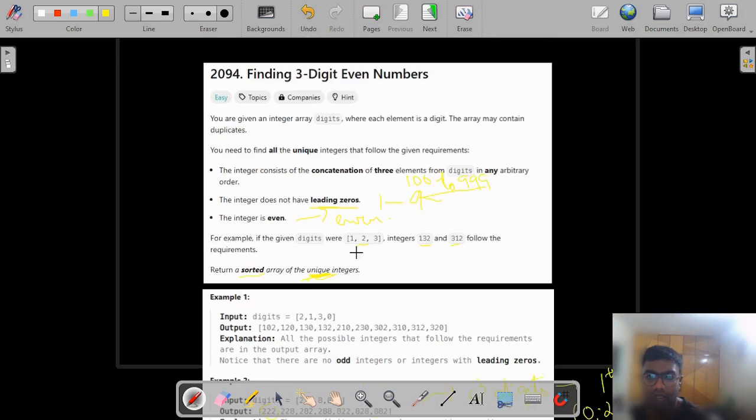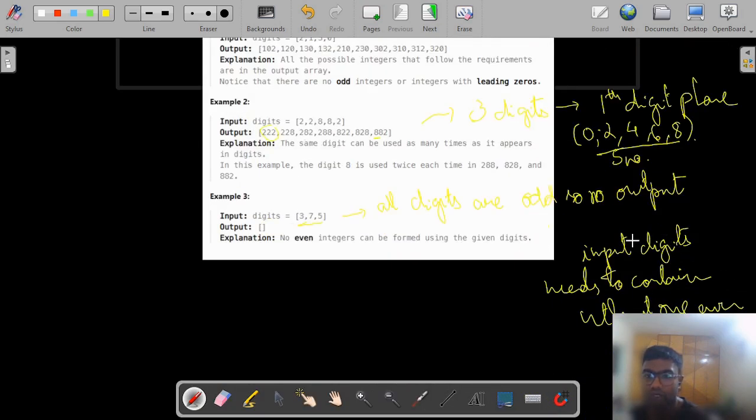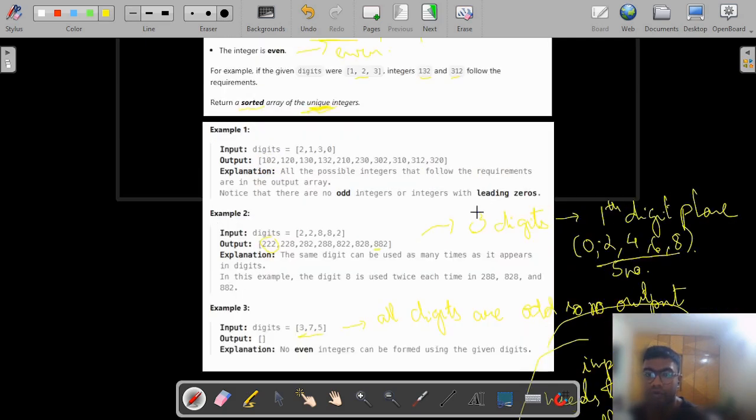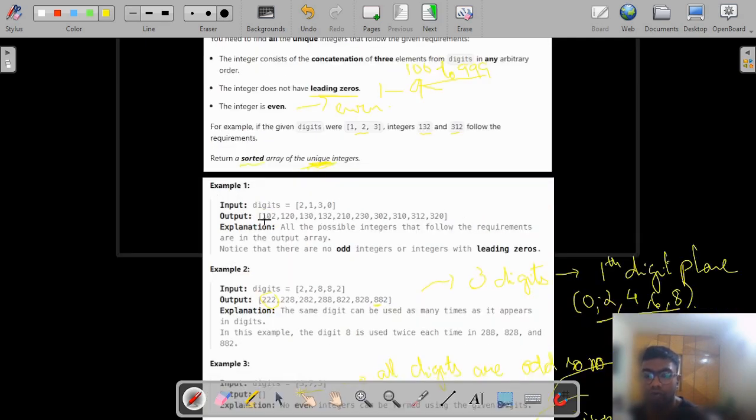These are the three constraints, and we can also see that the input digits need to be of this range, and the last digit or the one's place digit needs to be one of these 5 numbers. The output number that we are building is a combination of 3 digits picked arbitrarily, and the output should always be unique and should not have any duplicate values.